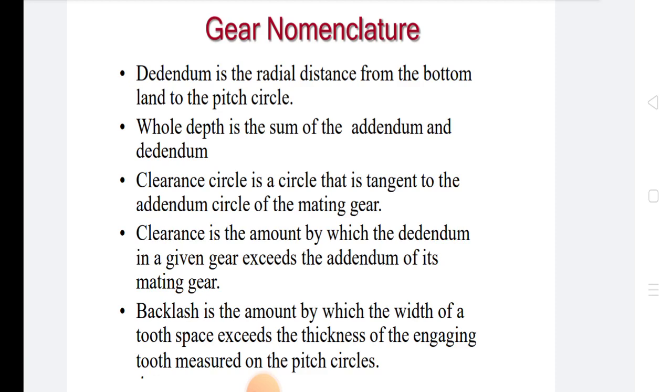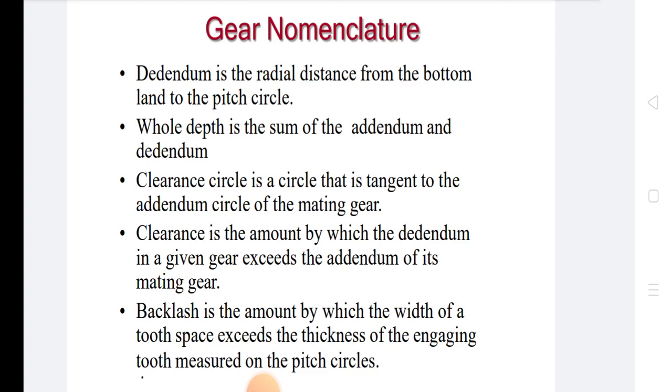The next definition is clearance circle. Clearance circle is a circle that is tangent to the addendum circle of the mating gear. Clearance is the amount by which the dedendum in a given gear exceeds the addendum of its mating gear.